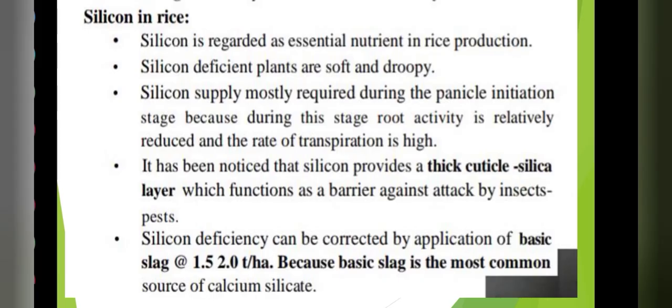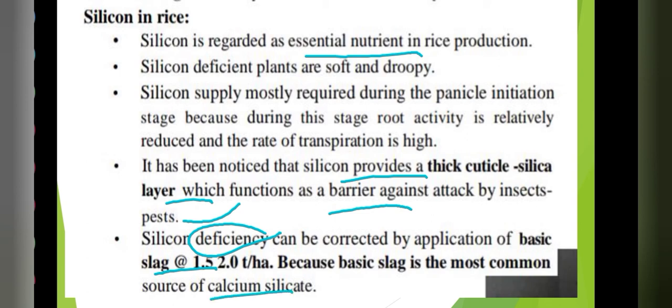Silicon in rice is an essential nutrient in rice production. Why? Because it provides a protective layer, which is a barrier against attack by insect pests. Now, if any deficiency is there, what can we do? We can apply basic slag, because that is the common source of calcium silicate.